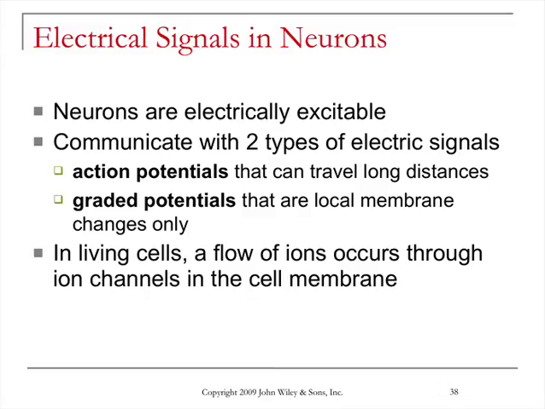In living cells, a flow of ions occurs through ion channels in the cell membrane. As we will see in more detail in just a second, the electrical signals that move down these neurons are due to a flow of ions that are moving through ion channels that are embedded in the cell membrane.